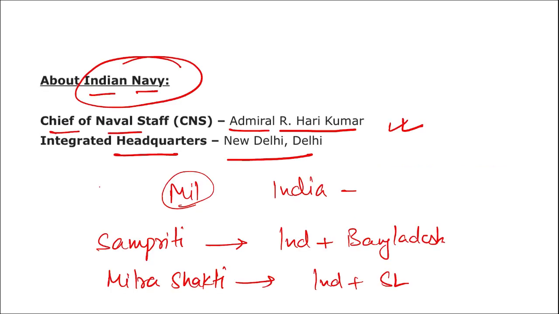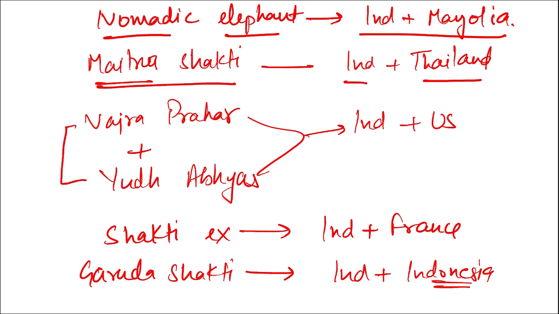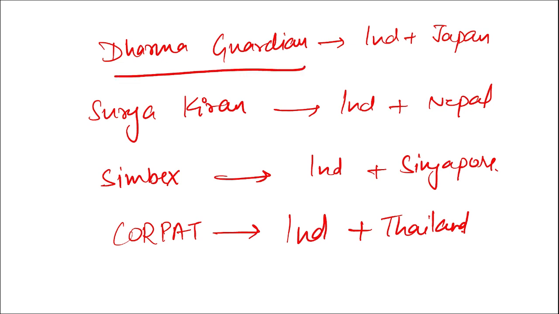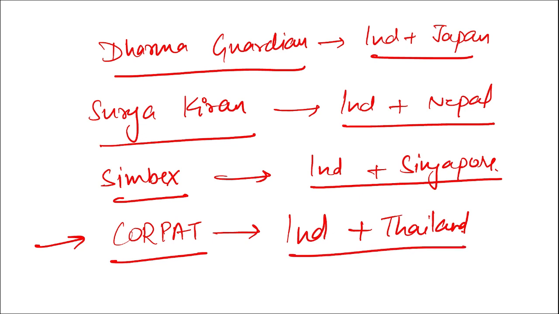Alright, so now coming back to some important military exercises that we discussed. Sampriti, it was between India and Bangladesh. Mitra Shakti between India and Sri Lanka. Nomadic Elephant between India and Mongolia. Maitri Shakti between India and Thailand. Vajra Prahar and Yudh Abhyas is conducted between India and US. Only Shakti exercise between India and France. Garuda Shakti between India and Indonesia. Dharma Guardian between India and Japan. Surya Kiran between India and Nepal. Simbex between India and Singapore. CORPAT, that is your coordinated patrol, between India and Thailand.